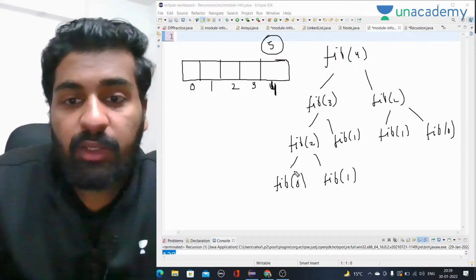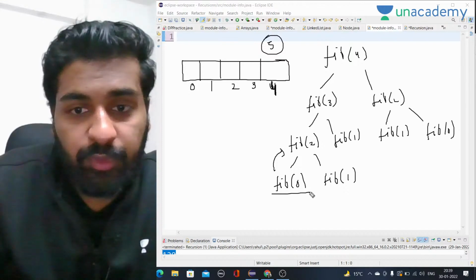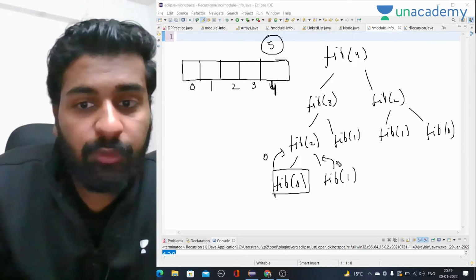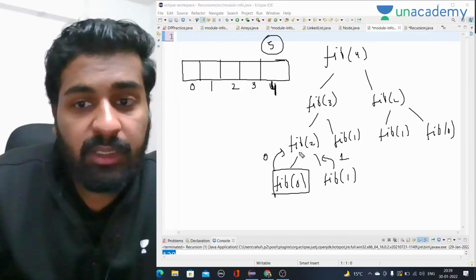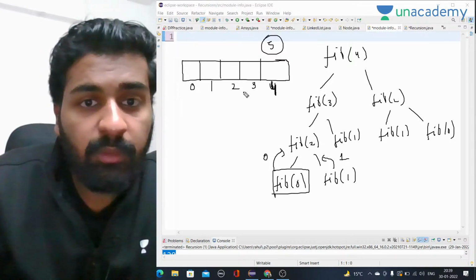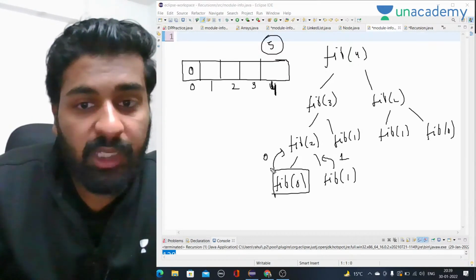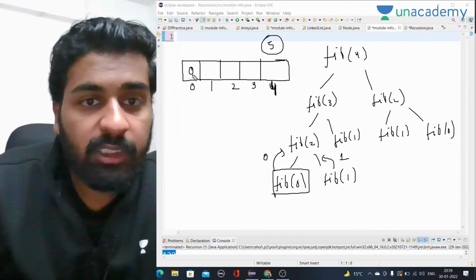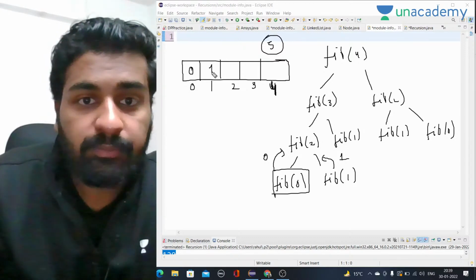Now whenever we are coming back from any call, from fib of 0 we are coming back and it returns 0, and from fib of 1 it returns 1. Whatever value they are returning, I will store that value in the array. So fib of 0 is returning 0, so on the 0th index I will put 0. And on the first index, I will put 1.